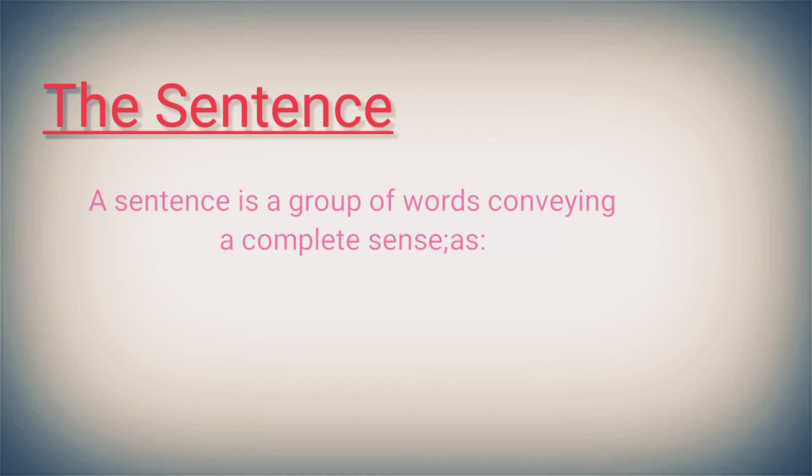If we look at the definition of the sentence, it states that a sentence is a group of words conveying a complete sense. That means, suppose we look at a statement or a line, it has a complete sense of meaning, a language meaning with a perfect thought, with a group of meaningful words, with a subject as well as a verb. Suppose I consider an example like, she was having a nap.